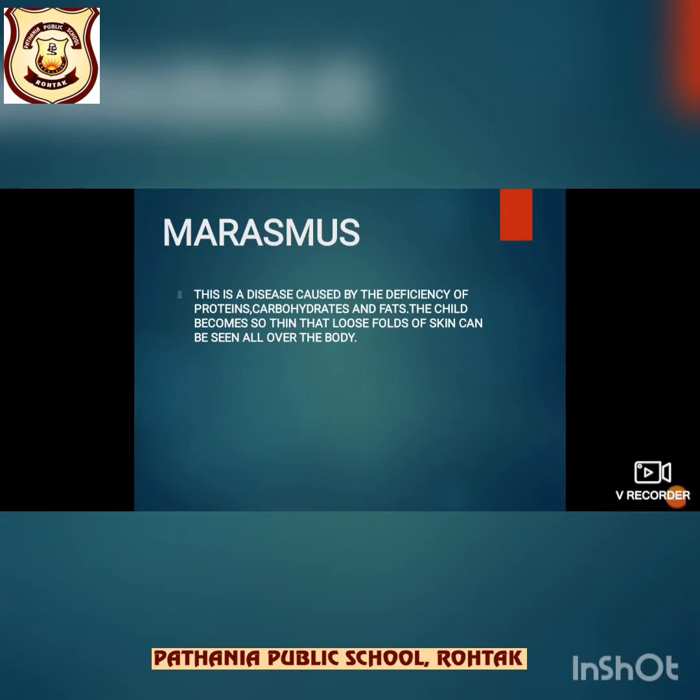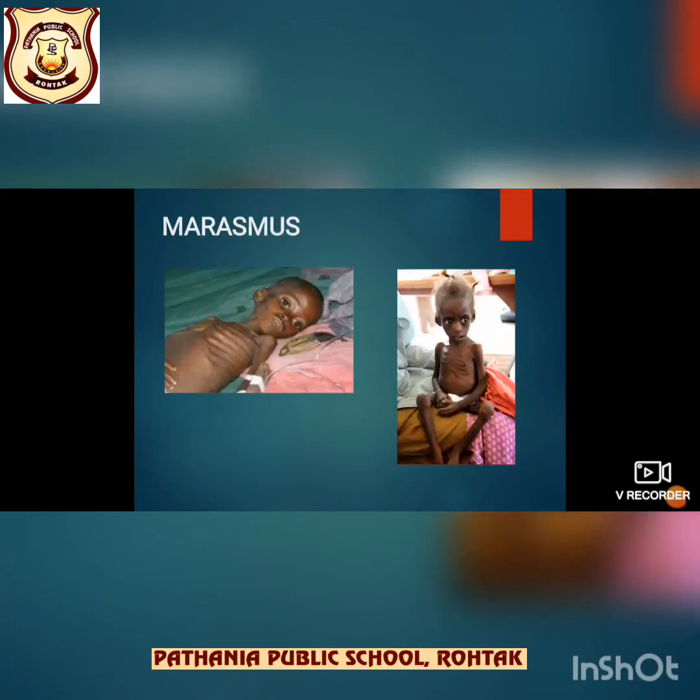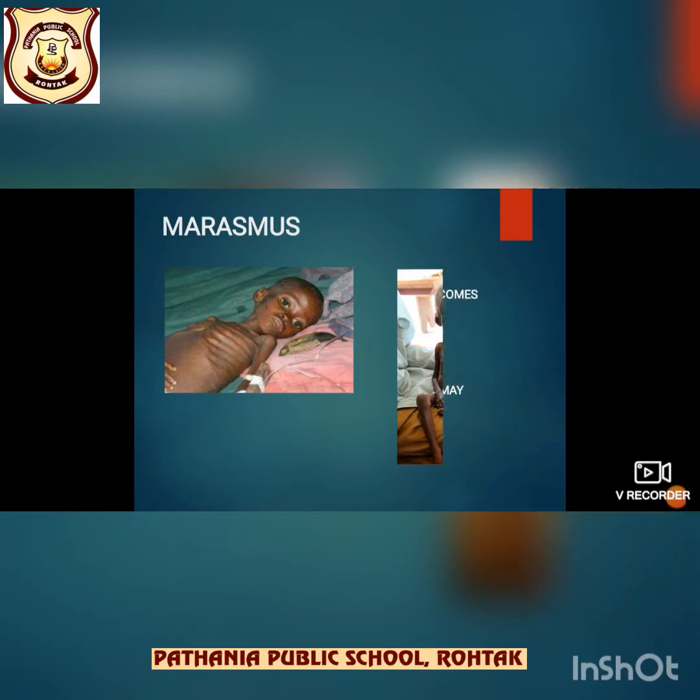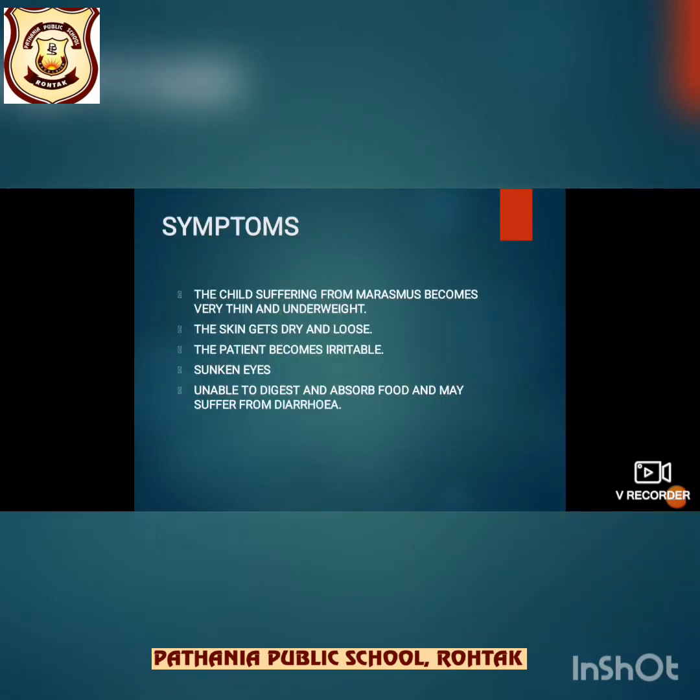And the main symptoms of protein-carbohydrate deficiency in children are: the children become very lean and thin, the ribs of the child look very prominent, the child cannot even move due to lack of energy, the growth of the child stops completely, the child's weight becomes very low for his age. You can see the symptoms here, right? Sunken eyes.